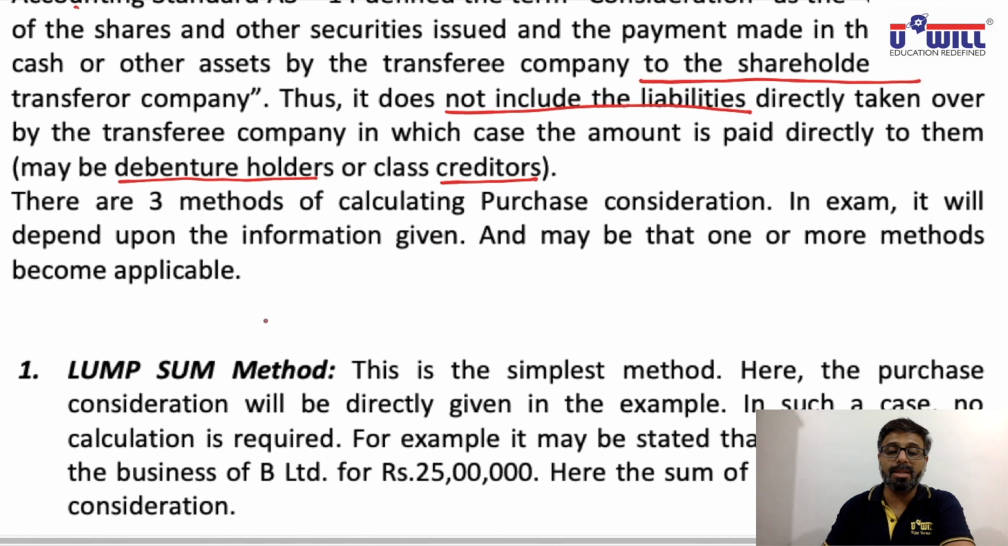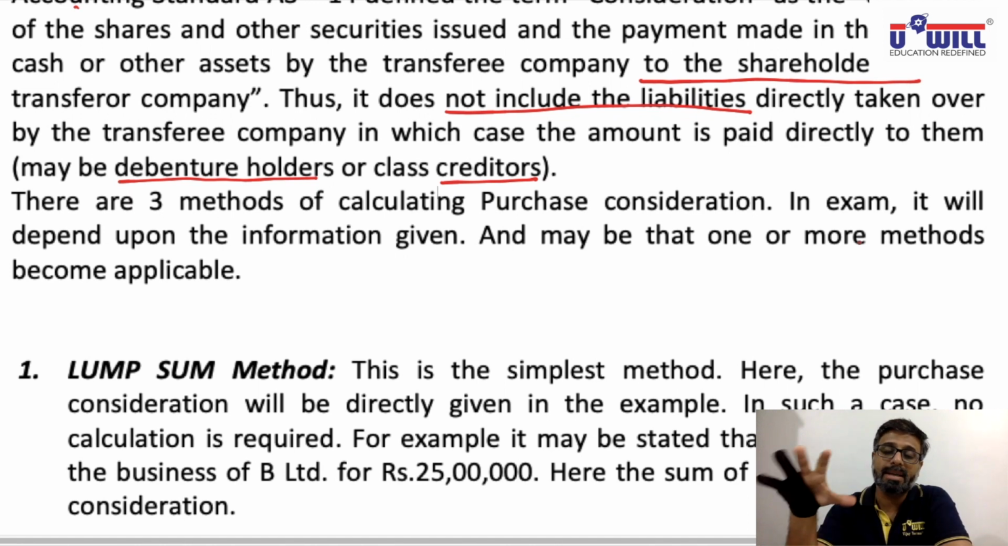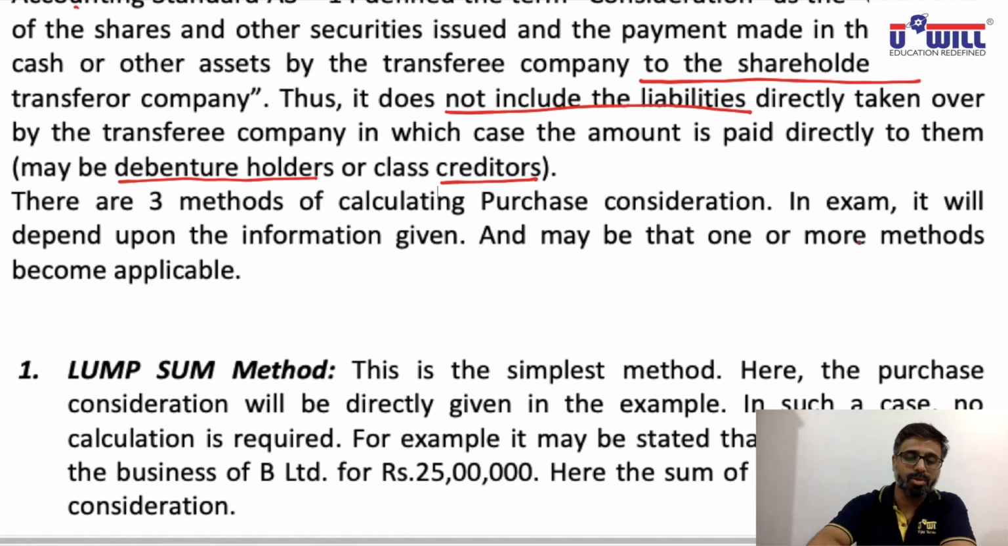Now there are three methods of calculating purchase consideration. In the exam, it will depend upon the information given, and one or more methods may become applicable. Actually, there are four methods, but the majority of examples would be based on three methods only: lump sum, net payment, and net asset. The intrinsic value method is one more, but that we will do towards the end of the chapter. And if at all taken in college, then we may take it up with its example also.